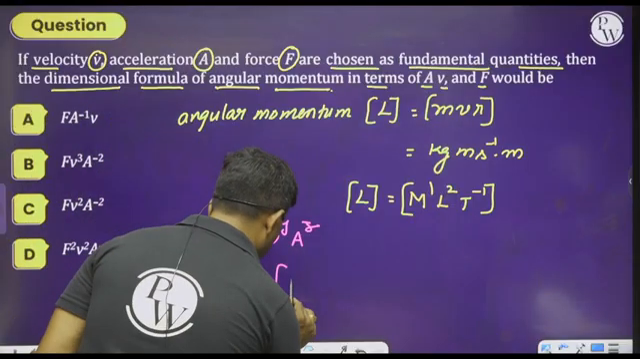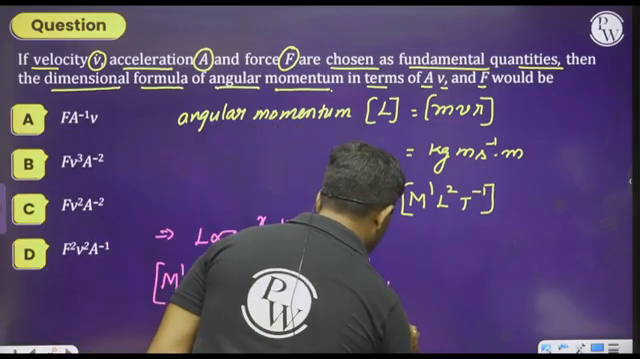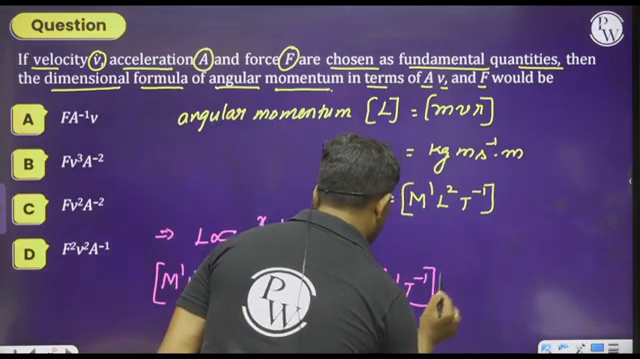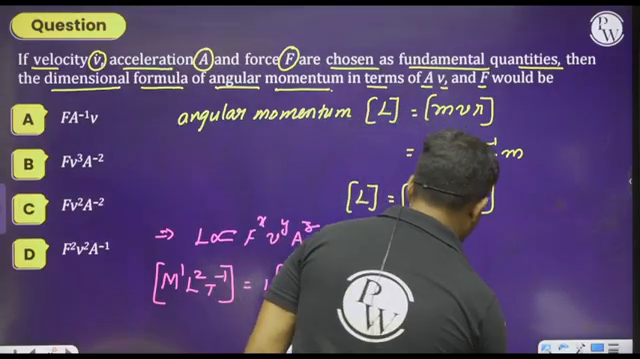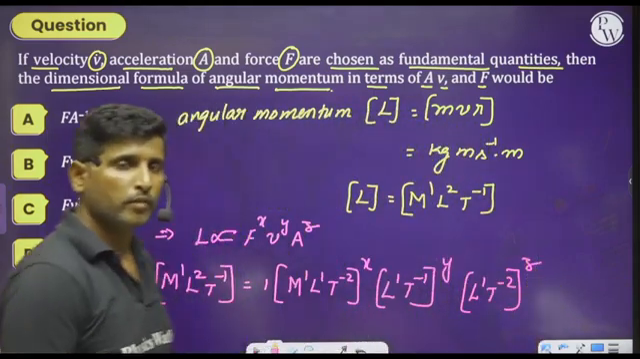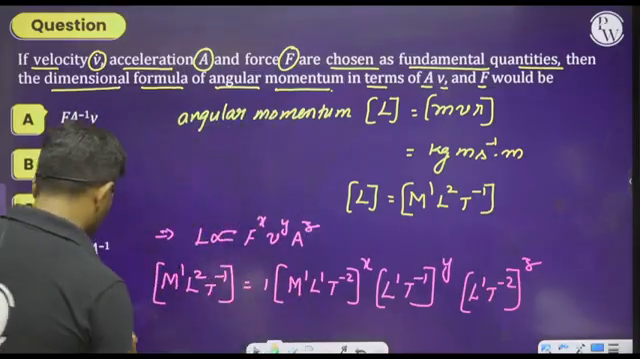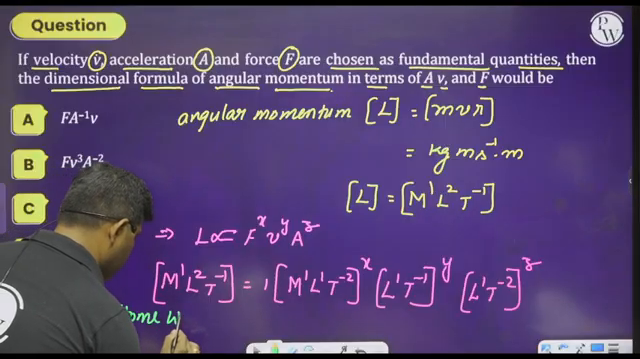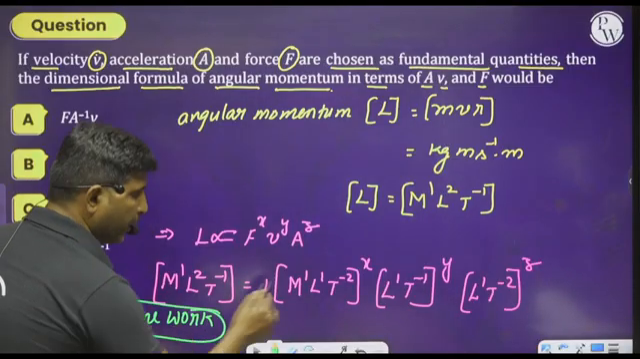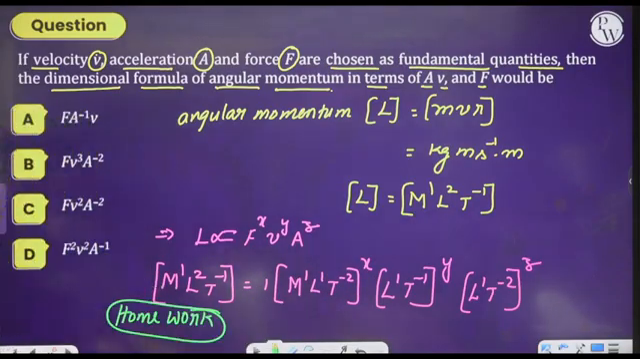Therefore, we can write it as (M power 1, L power 1, T power minus 2) to the power of x. V is nothing but (L power 1, T power minus 1) to the power of y. And A is nothing but acceleration, (L power 1, T power minus 2) whole to the power of z. I think you can do this problem here. Please take this problem as homework and give me the answer. Equate the dimensions of LHS and RHS. Find the values of x, y and z. Then you will get the answer.